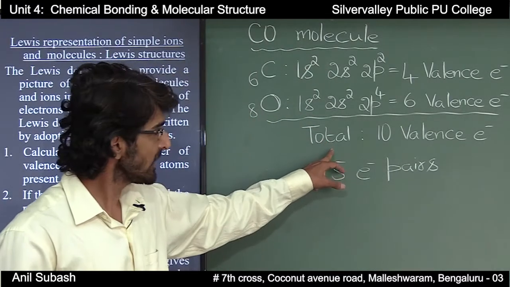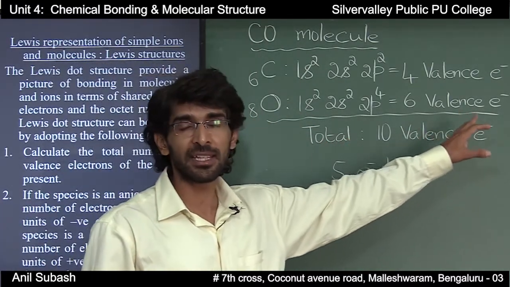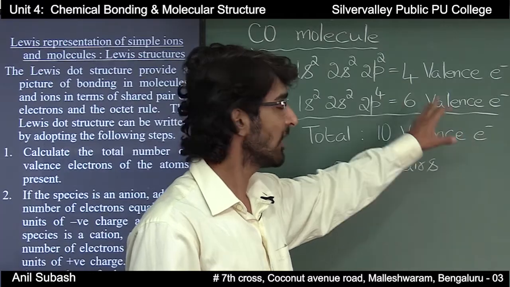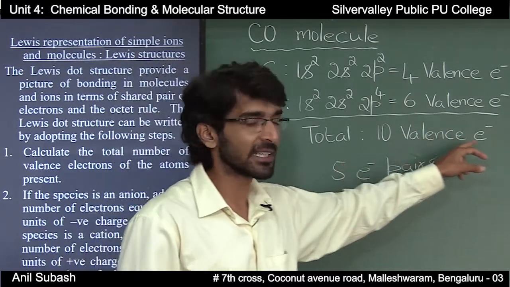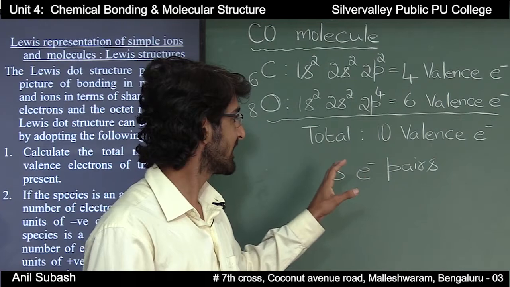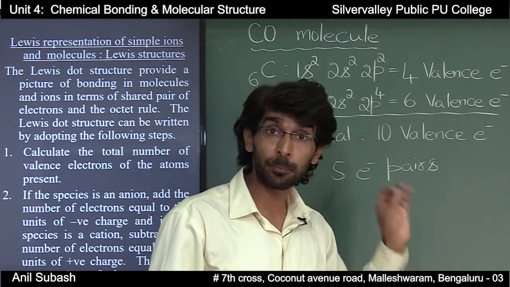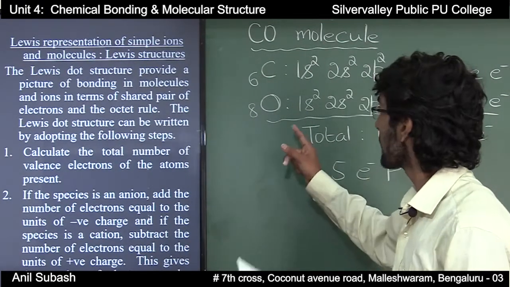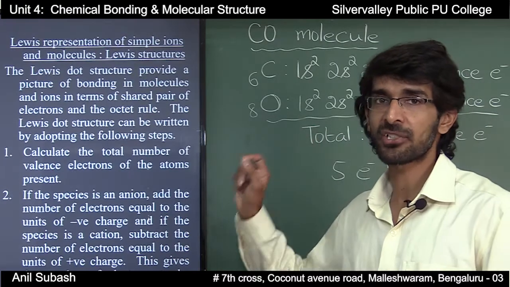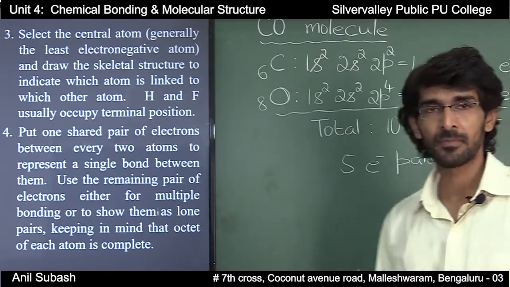Now in total there are 10 valence electrons in the case of carbon monoxide. If there are 10 valence electrons, it means that there are 5 electron pairs. So this will be the first step in writing the Lewis structure of molecule.